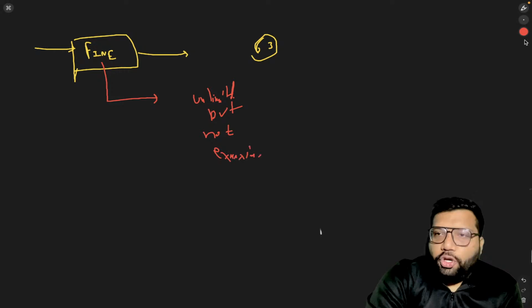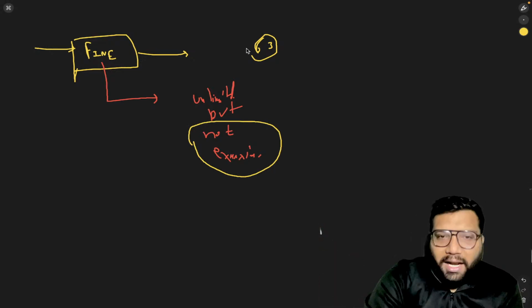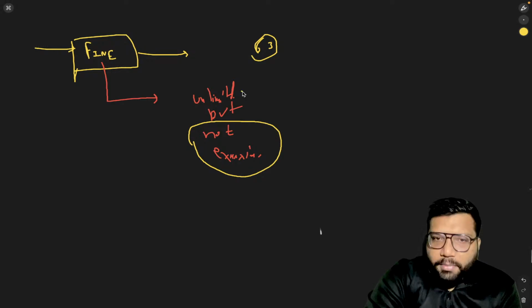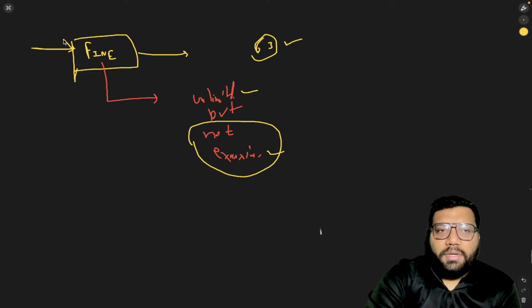And this not excessive here means, like in Hindi we use this word anab shanab, that is, you are not excessive. So unlimited but not excessive as per section number 63. So that is the concept in relation to fine.